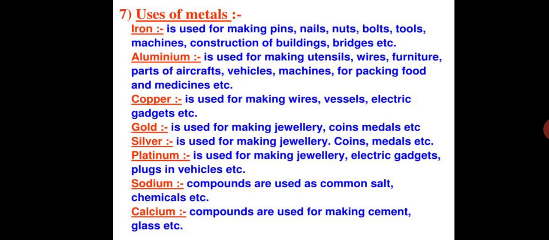Gold is used for making jewelry, coins, medals, etc. Silver is also used for making jewelry, coins, medals, etc. Platinum is also used for making jewelry, electrical gadgets, plugs in vehicles, etc. Sodium, the compounds of sodium are used as common salt, chemicals, etc. Calcium is used for making cement, glass, etc.